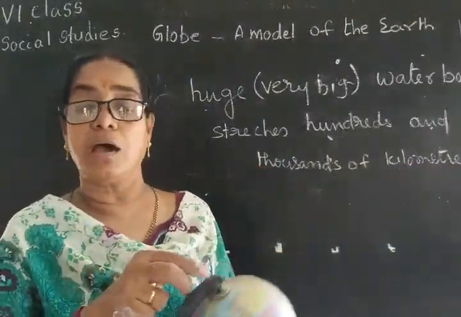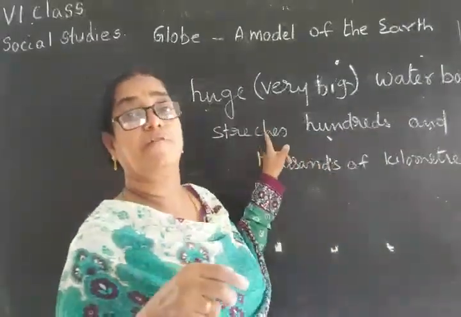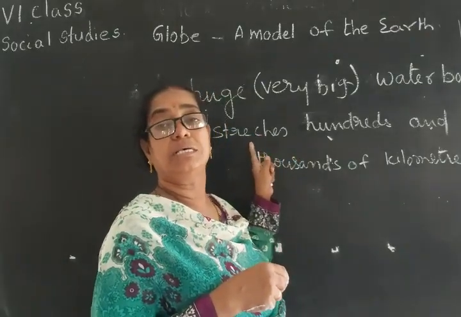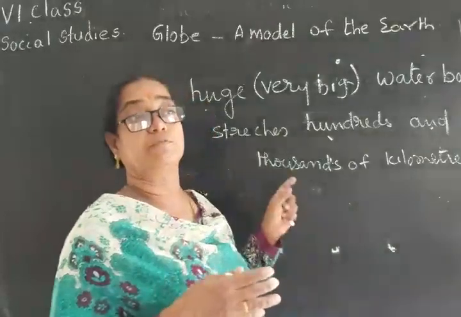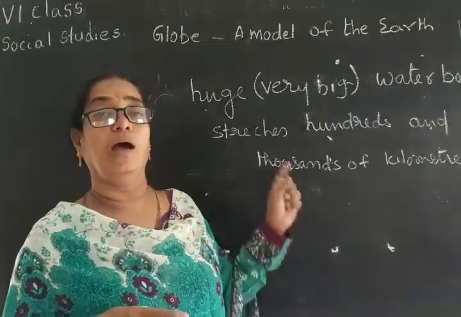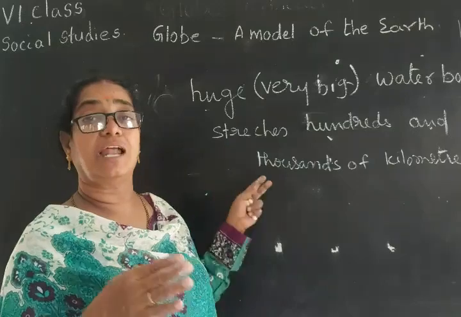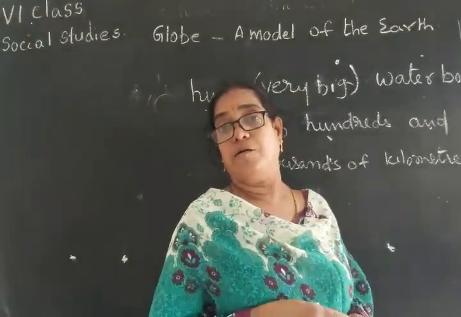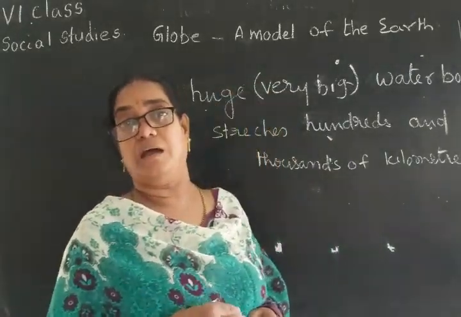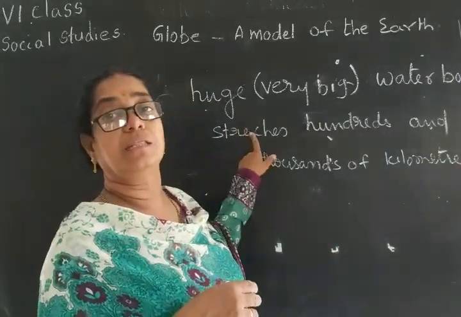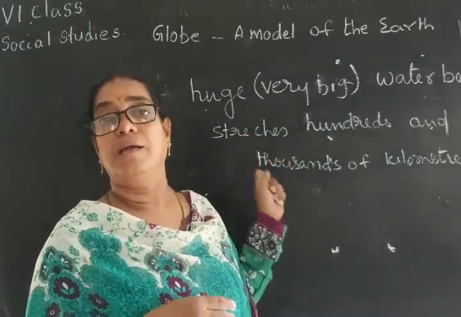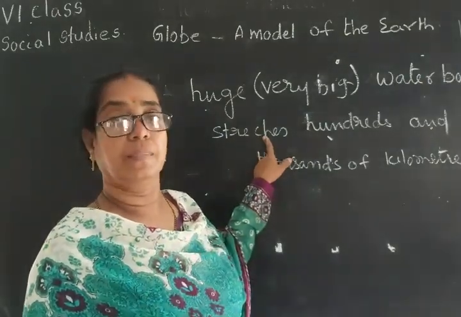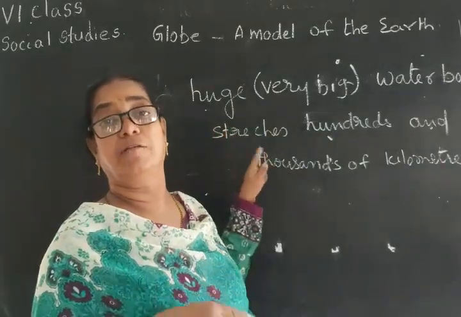So what is the special character of these oceans? Oceans are salty water. The taste of the water is salty, and a number of minerals like salt, chlorine, sodium are dissolved in the ocean water. If you are drinking water daily, what is the taste of that water? Sweet or tasteless. But the water in the oceans and the seas is salty. That's why this water is also called salty water. Many minerals are dissolved in the oceans.